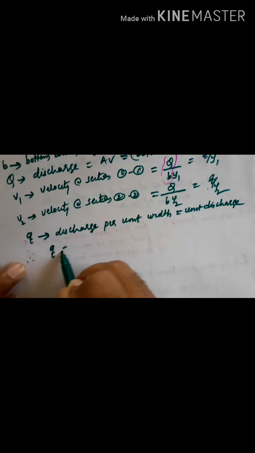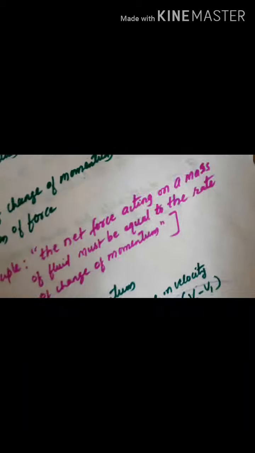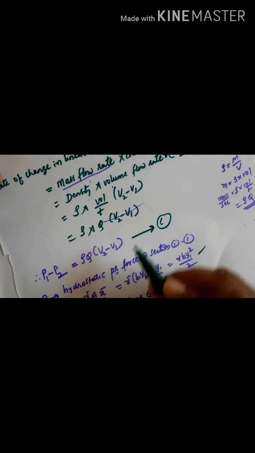Therefore, q equal to Q by B. Let us call this equation number 1. Now substituting all these values in equation number 1.